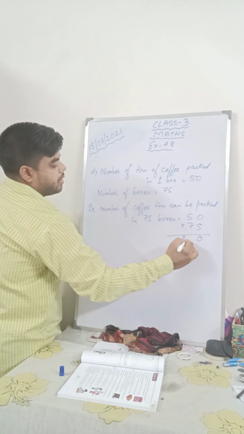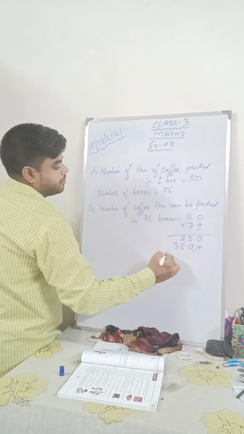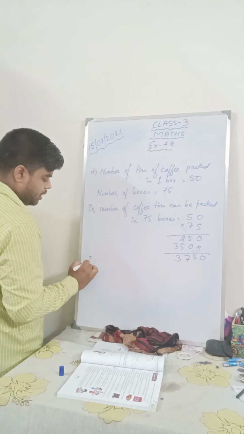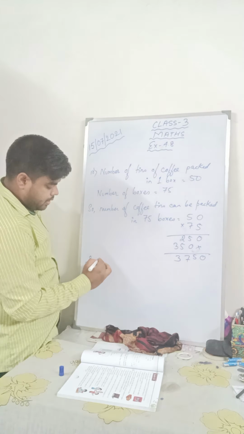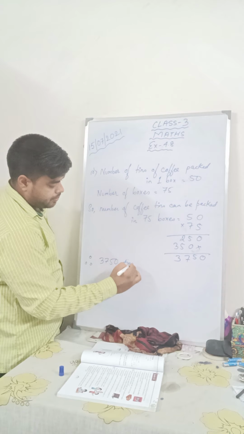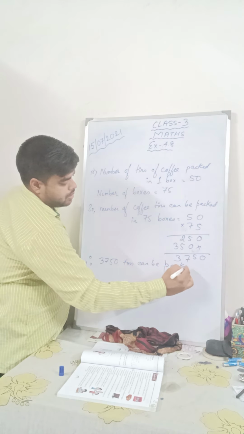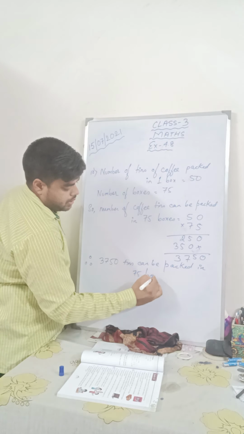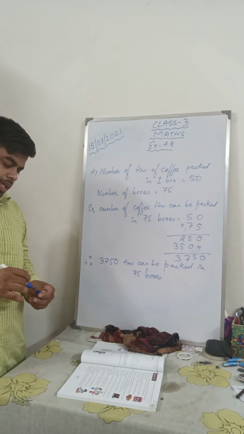0, 5 5s are 25, cross, 0, 7 5s are 35. 0, 5, 7, 3. Therefore, what did they ask you? They have asked you how many tins? 3750 tins can be packed in 75 boxes. So I hope all of you have understood these 5 sums that I have solved.